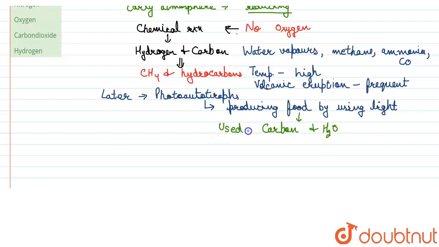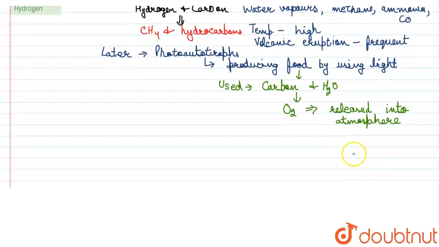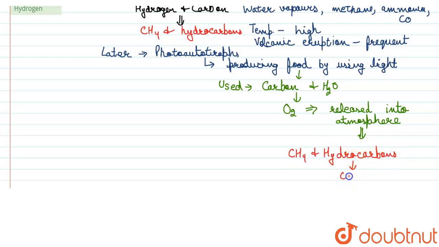This was their main compound which they used to produce food, and this led to the formation of oxygen. That means oxygen was released into the atmosphere. Earlier, where there was no oxygen, now the atmosphere had oxygen, right? And this oxygen led to the formation of carbon dioxide. The methane and other hydrocarbons which were earlier present in case of the reducing atmosphere, they then changed into carbon